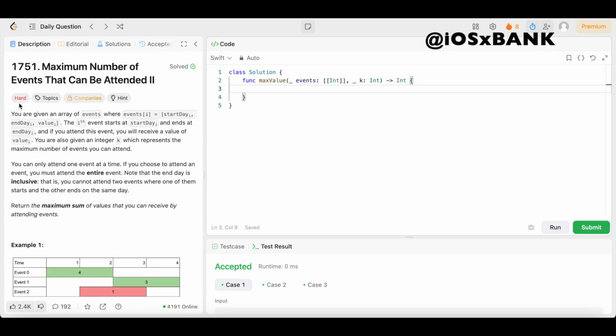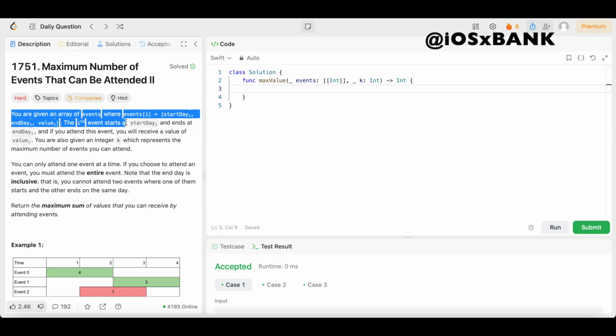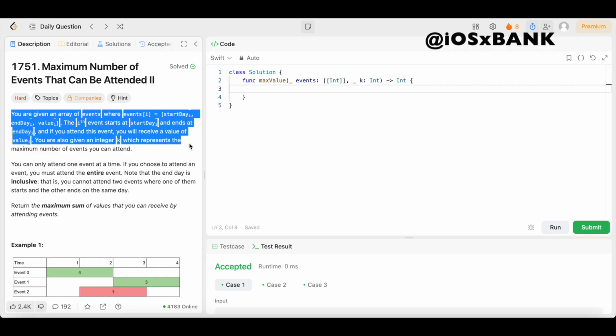Now let's see what the question says. You are given an array of events where events[i] equals start day i, end day i, and value i. The ith event starts at start day and ends at end day, and if you want to attend this event, you will receive a value of value i.